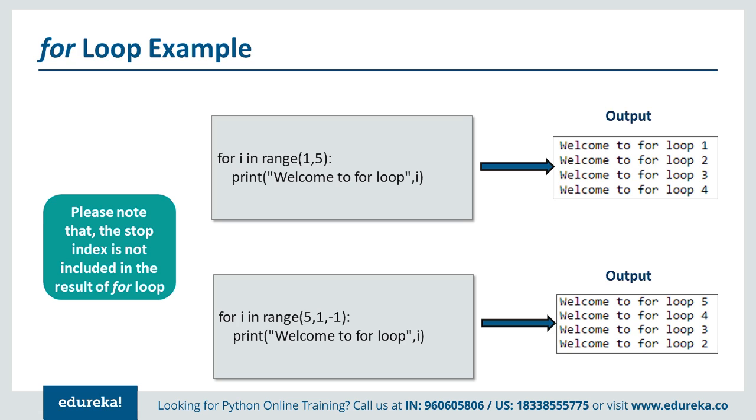That is the reason why the third parameter we are using is -1, which shows that you have to decrement each and every value by 1 and then print the statements. That is why we have got the statements like welcome to for loop 5, welcome to for loop 4 and 3 and 2, in the same order. So this is the for loop which will run on a range of values, process them one by one, and then print or process whatever statements you code, and according to that the value will be picked up.